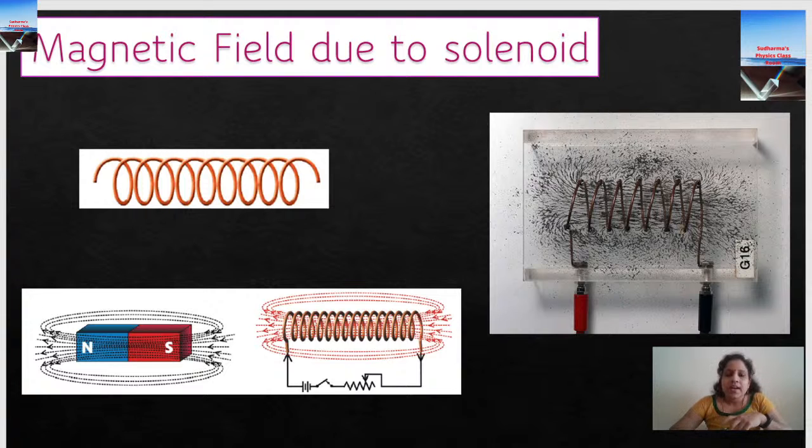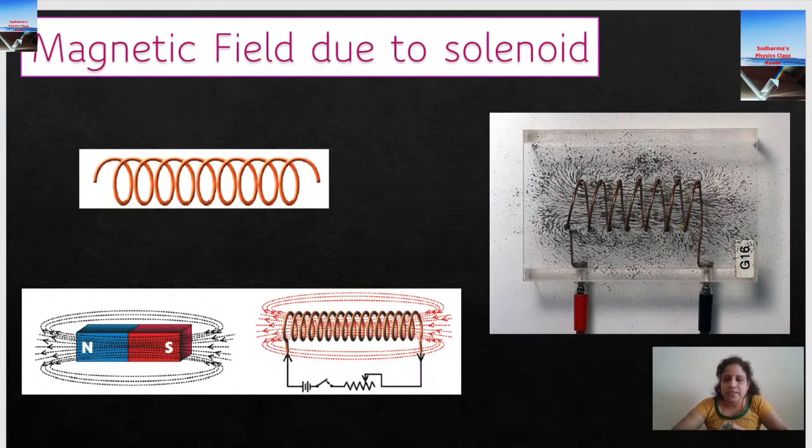Then another method is to take a circular coil of smaller radius. See, I have a bangle here. Take a small bangle. Bangle in the sense a metallic thing you have to take. I'm just giving you an example. I don't have a circular coil here to show you. So take a coil of smaller radius. Then the strength will be more.